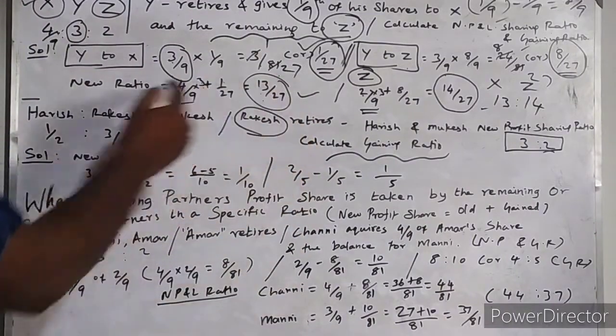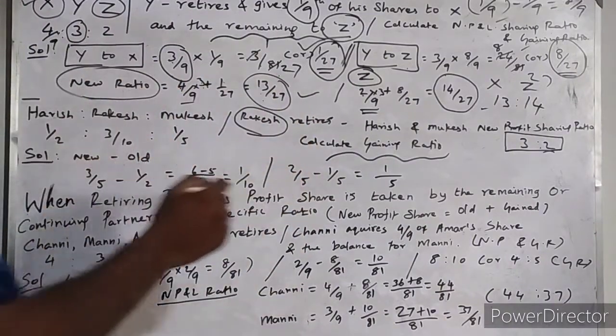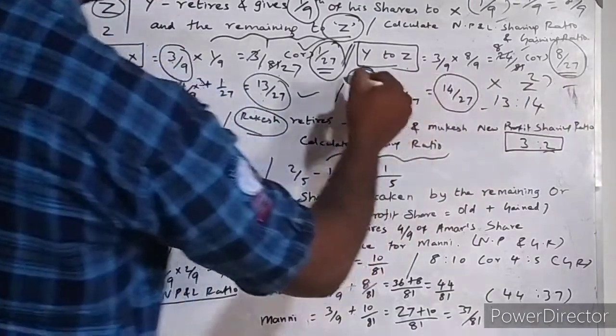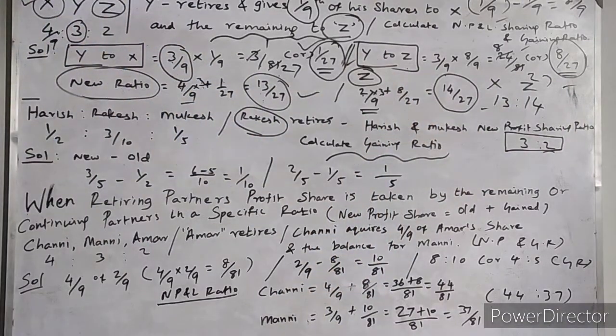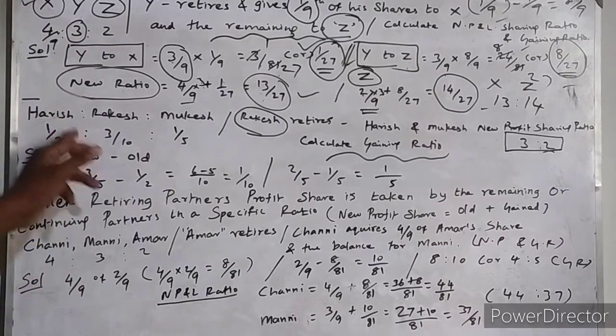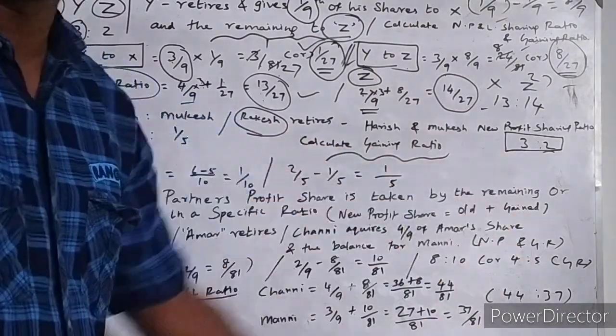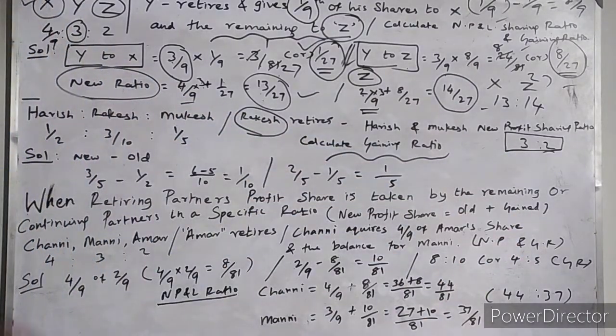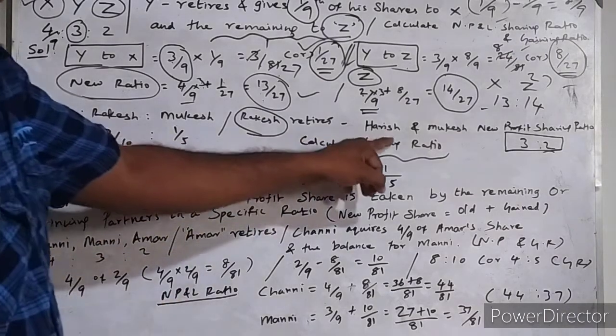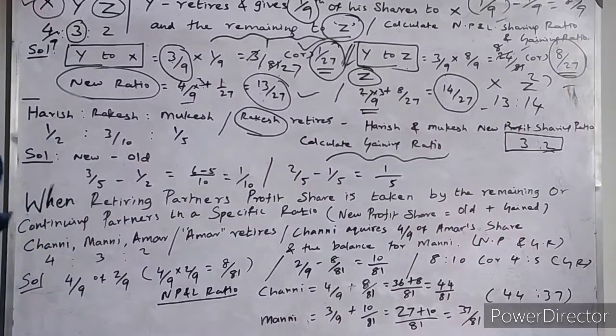In the previous problem, we found out the new profit and loss sharing ratio as well as the gaining ratios for both the partners, from how much they have occurred from the outgoing partner, everything we have discussed in our previous illustrations. But in this Haris, Rakesh and Mukesh illustration, they have given very clearly what is the new profit and loss sharing ratio for the continuing partner. Continuing partners are Haris and Mukesh. Their new profit and loss sharing ratios are 3 is to 2. So now you know very clearly how to find out gaining ratio.